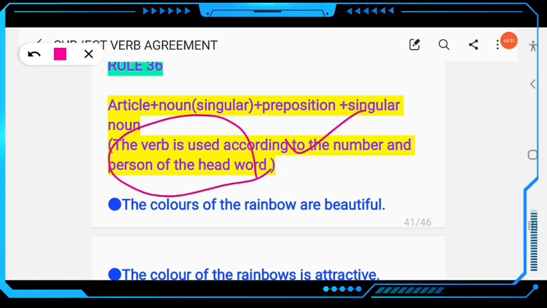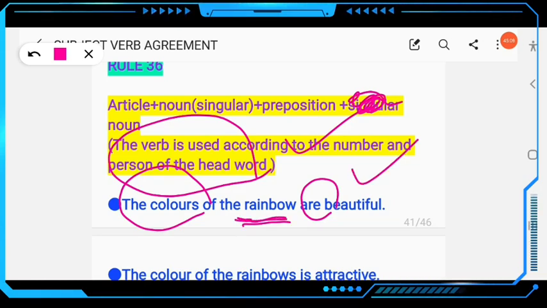The colors of the rainbow: here the colors is the main word, we are talking about the colors. The colors of the rainbow are beautiful, not is. As you might think, the nearer noun is rainbow, so you would use is, but that will be wrong. The head word is the colors, so we are talking about the colors of the rainbow.